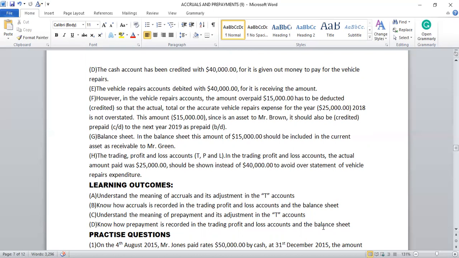I know that accruals and prepayment is very confusing to most accountants, but that's why I simplified it. So go through it several times so you master it and it will no longer be a problem to you. Please practice more questions. That's how we do accounting. Sit down and practice more questions. Practice makes perfect. The more you practice, the more you know it, the more you understand it, the more it becomes familiar to you.